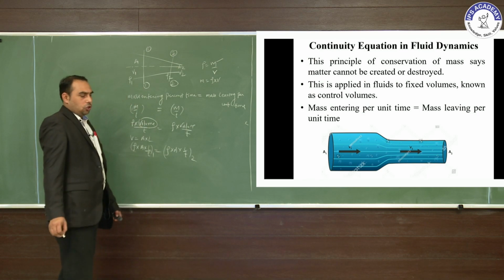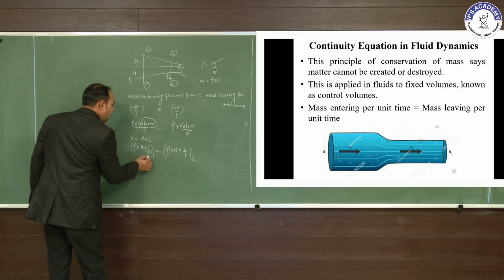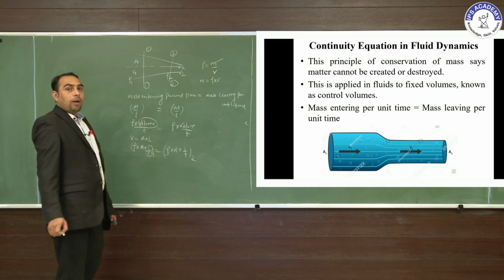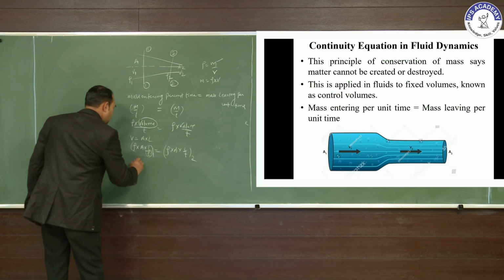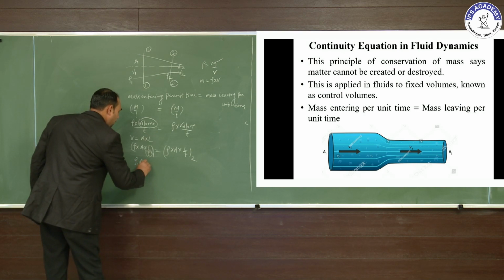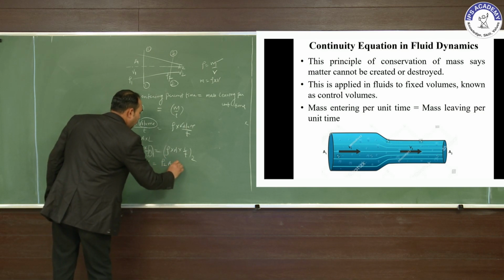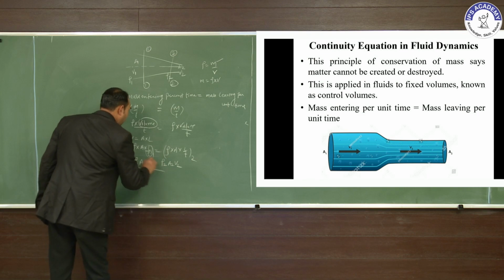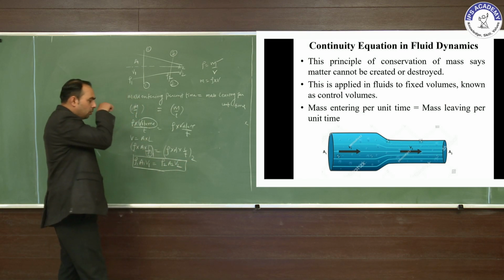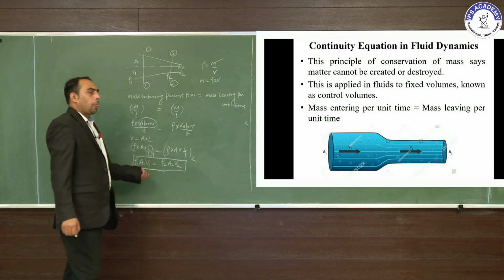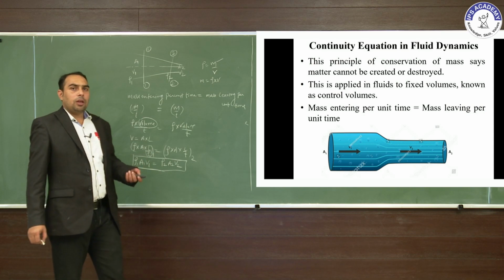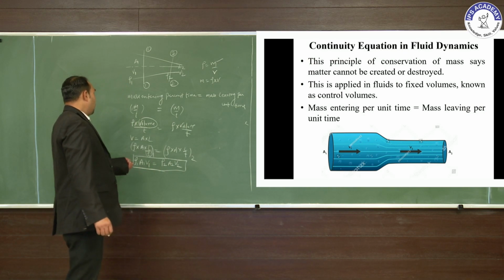Length upon time we can write as the velocity of the fluid. So this is rho 1 A1 V1 and this is rho 2 A2 V2. So this is finally the continuity equation, for both compressible as well as incompressible flow.